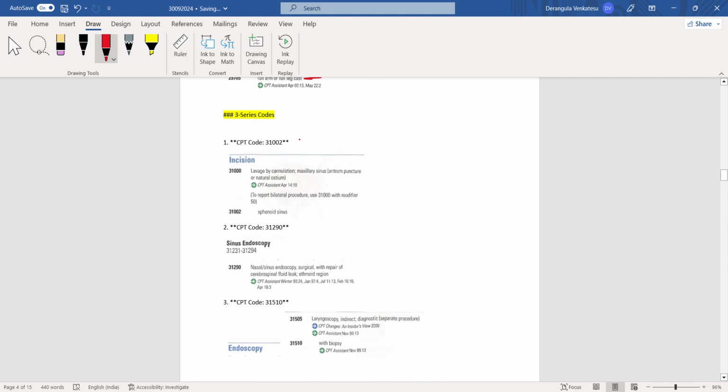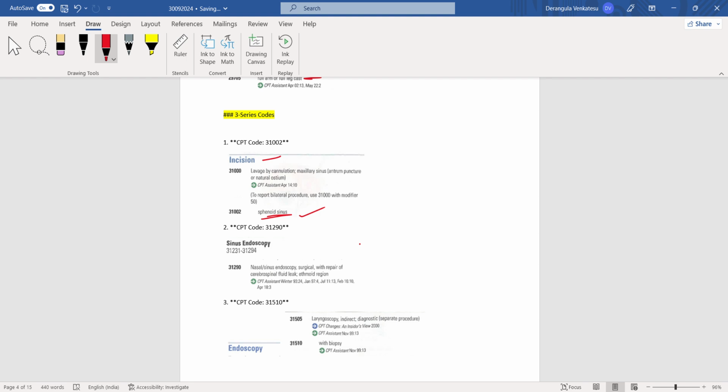From third series they asked on incision 31002. 31002 is for lavage by cannulation sphenoid sinus. Okay, sphenoid sinus. They asked about lavage by cannulation sphenoid sinus 31002.